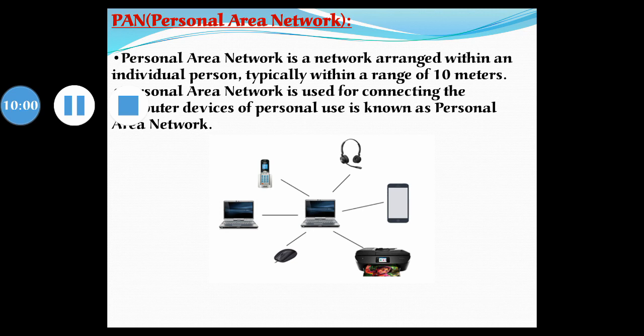And the next one, the last one, is personal area network, PAN. A personal area network is a network arranged within an individual person, typically within a range of 10 meters. A personal area network is used for connecting computer devices of personal use. It is carried over a low powered, short distance wireless network technology such as IrDA, wireless USB, Bluetooth or Zigbee. The reach of a PAN varies from a few centimeters to a few meters.